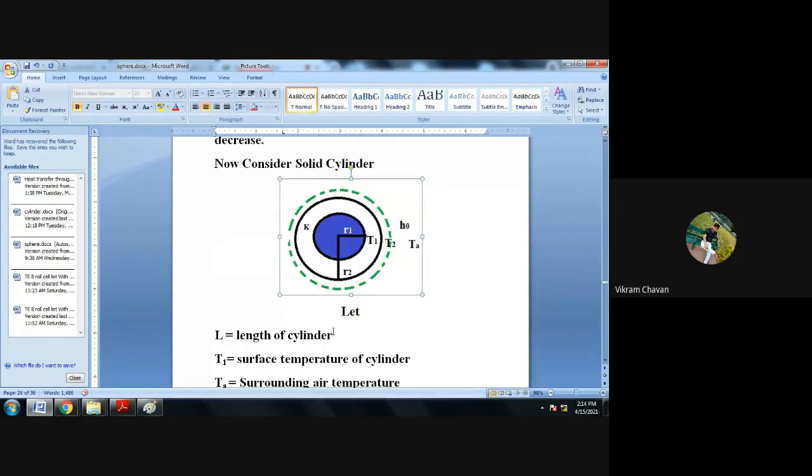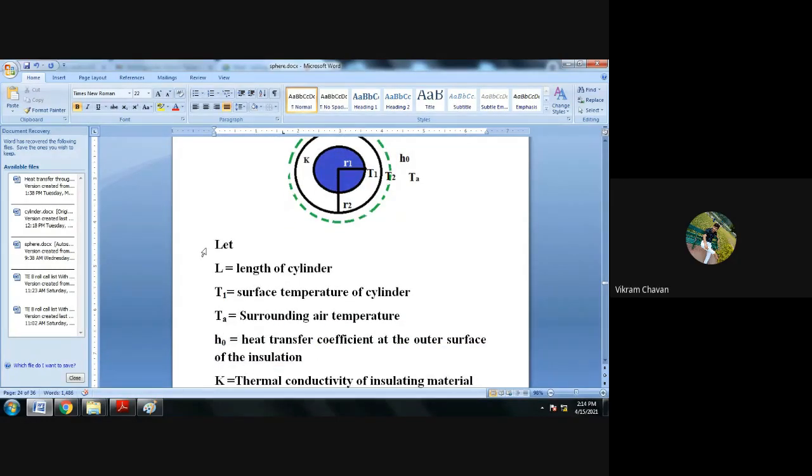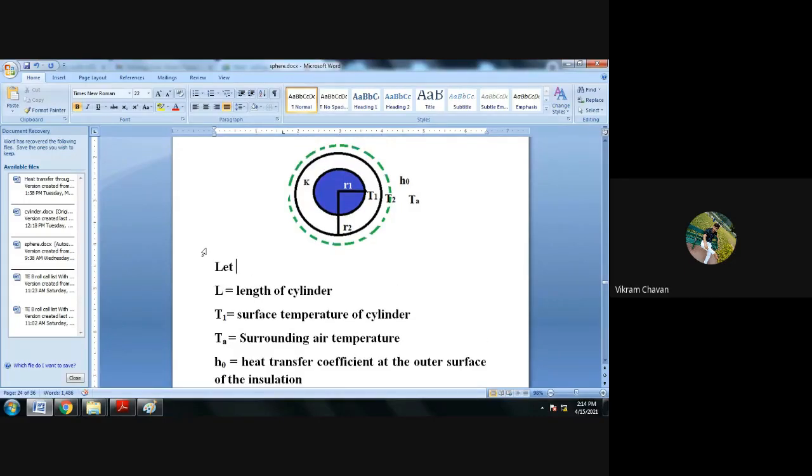So have you drawn the diagram? Freehand sketching with proper understanding is required. Okay, next, write down: let L is equal to length of cylinder.